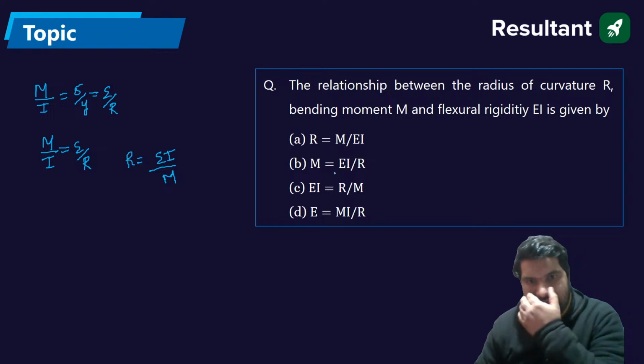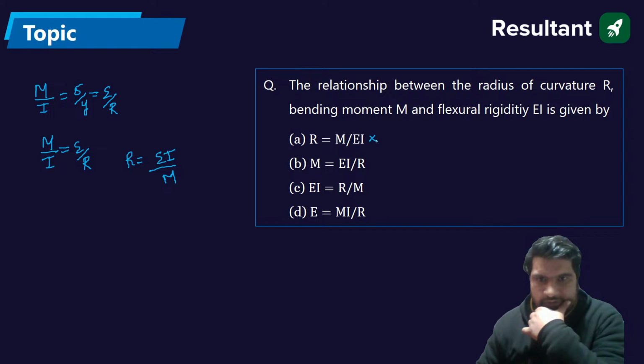So where is the R value? This is not matching. Second equation: the moment will be equal to EI by R. So the second option is matching.